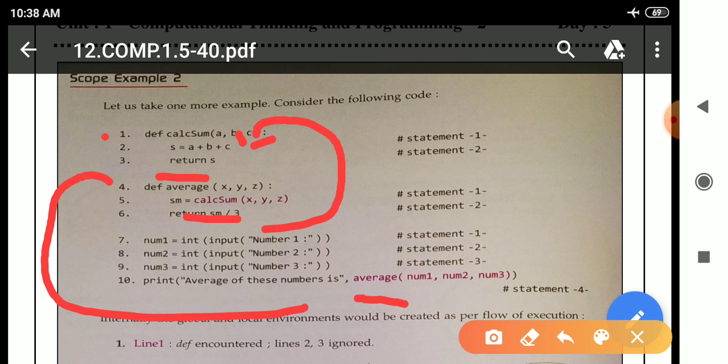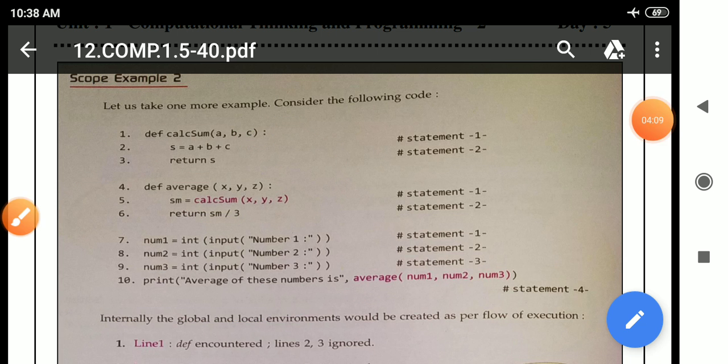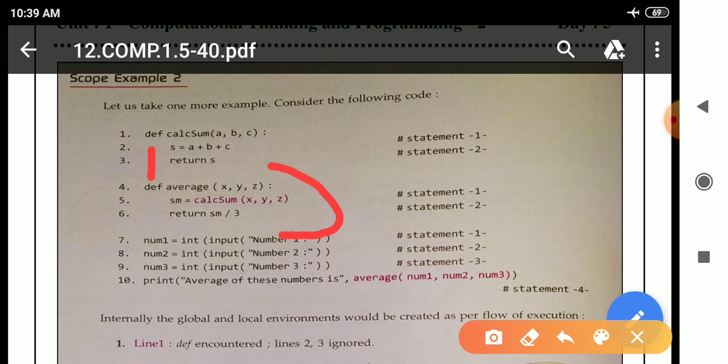It will first see the function header, and after that it will execute these 2 lines, means the body of the function, and after that it will again move back here. Why? To find the average.